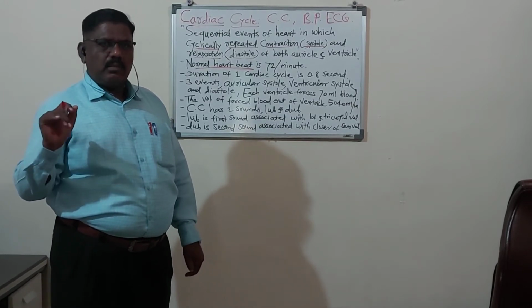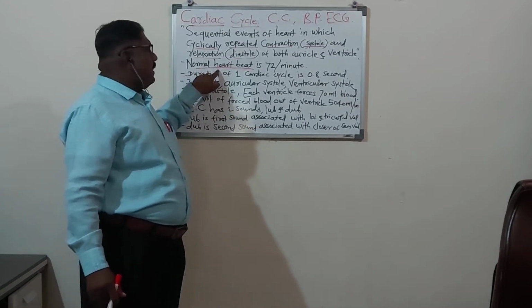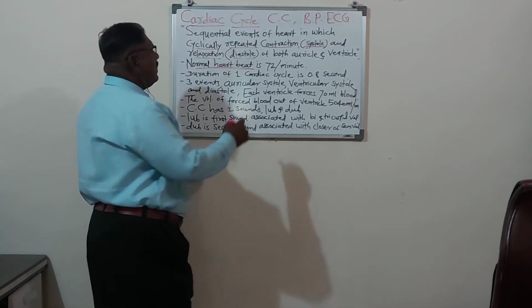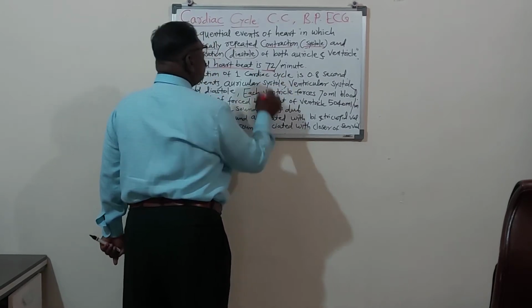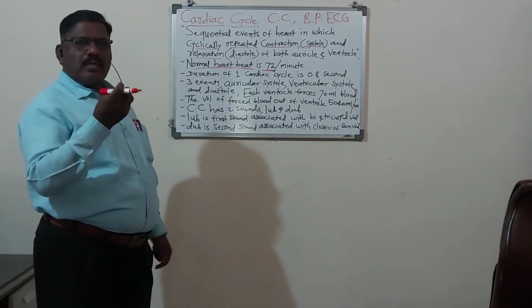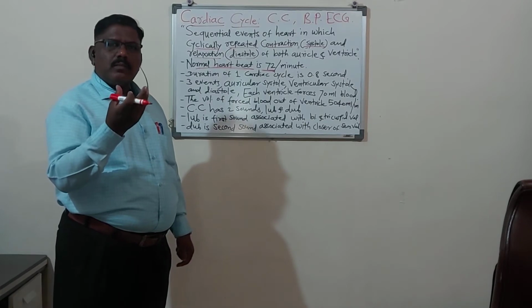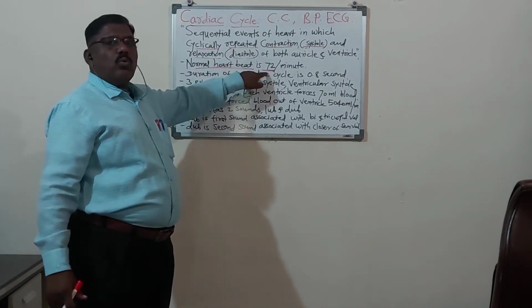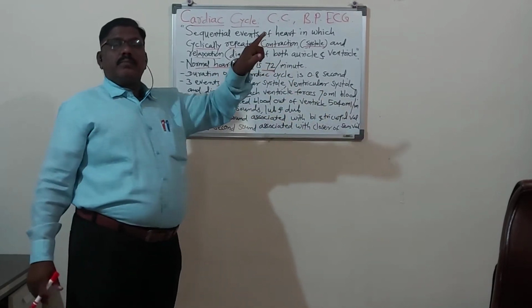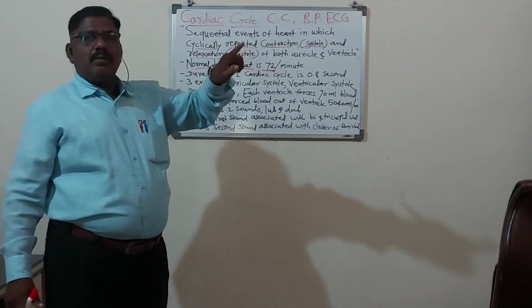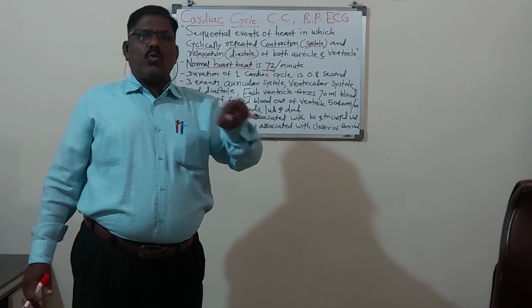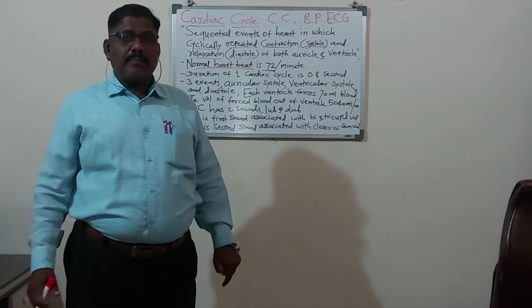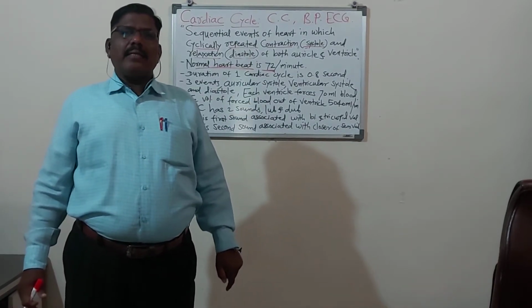The normal heartbeat is 72 heartbeats per minute, 72 हृदयाचे ठोके प्रत्येक मिनिटाला, 72 heart beats. Remember, this is for a normal man.